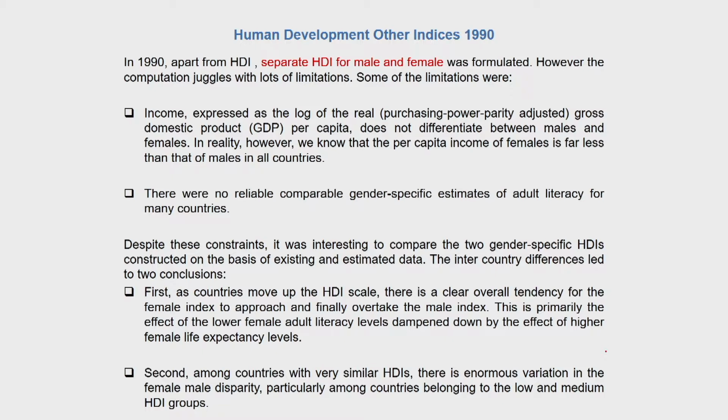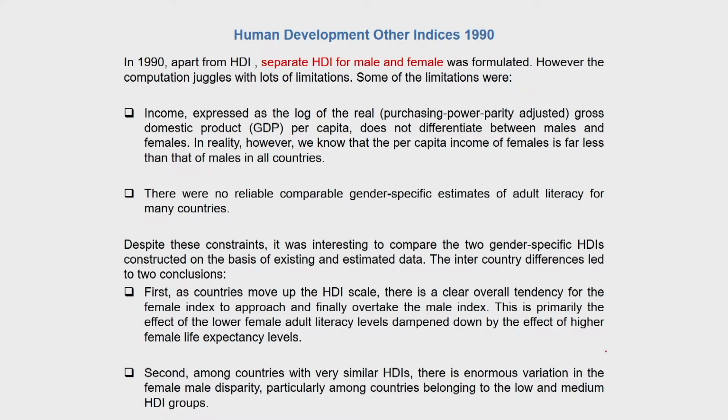So the HDR of 1990, even though it did not come up with the index which is now known as the Gender Development Index, calculated HDI separately for men and women, but there was one serious limitation in that calculation, and that was the limitation of the income indicator. Because separate incomes for men and women were not available, the average income that was available was taken as a proxy for calculation of HDI for both men and women.